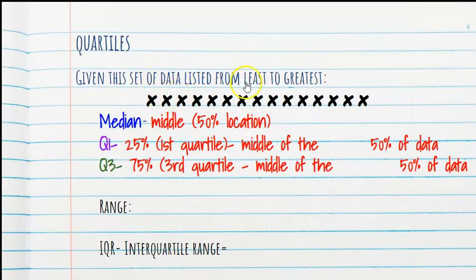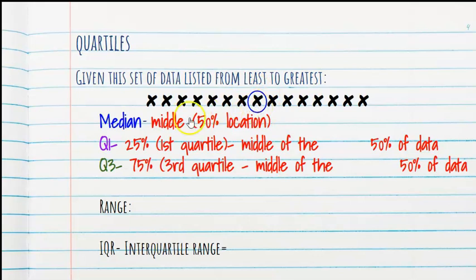All right, so let's talk about quartiles. Let's say we have this list of data, and they're in order from least to greatest. Doesn't even matter what numbers they are right now. This is just to give you a visual. The median is the 50% location, the smack middle of it. Okay, so we have 3, 6, 9, 12. We have 15 pieces of data. So I'm going to count in 1, 2, 3, 4, 5, 6, 7. This is my center right here. That's the median value of this set of data.